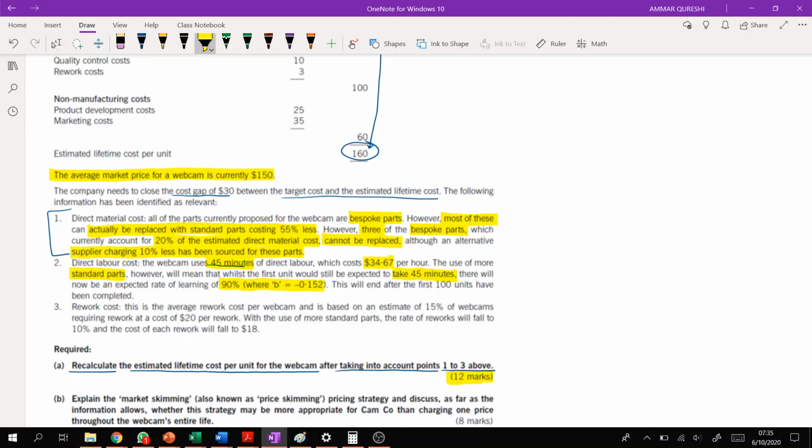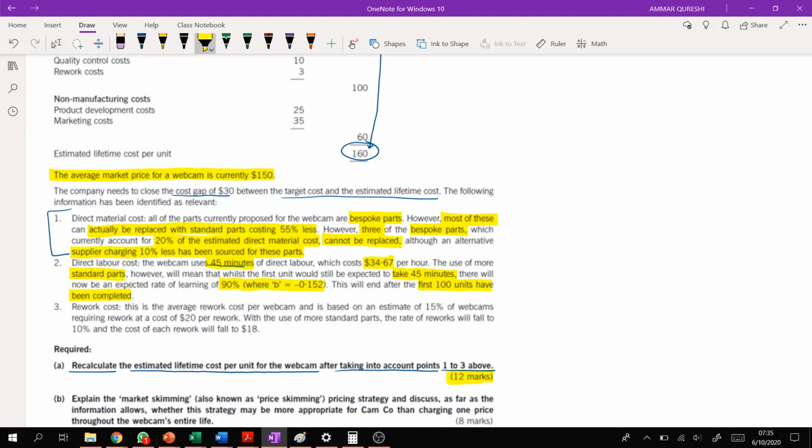This will end after the first 100 units have been completed. This means that after completion of the first 100 units, learning will stop, right? And the remaining units will consume exactly the same time as the 100th unit. So this is a learning curve application basically.